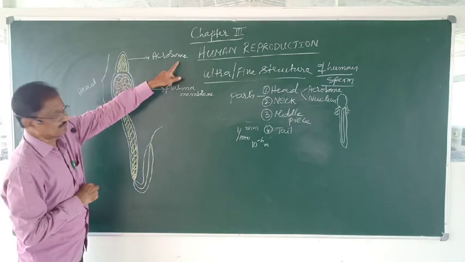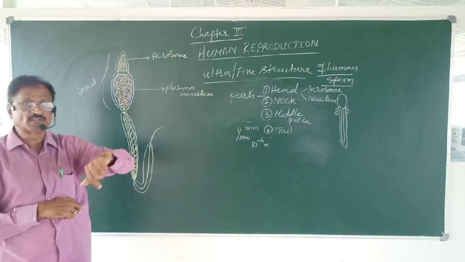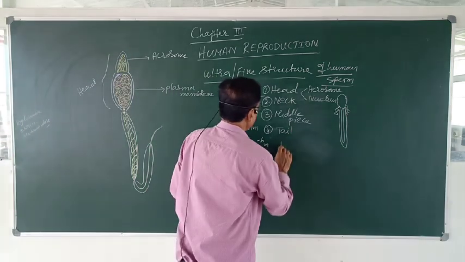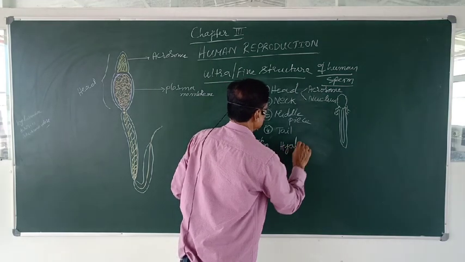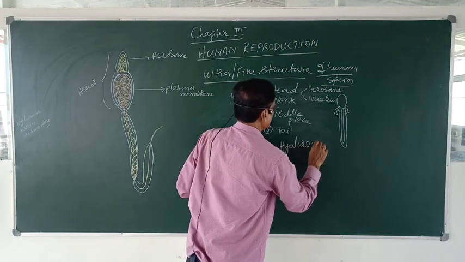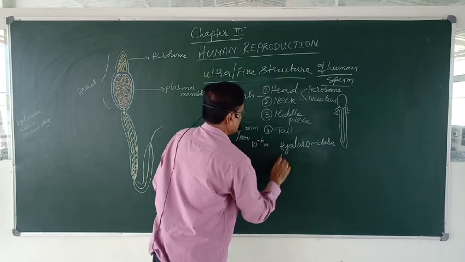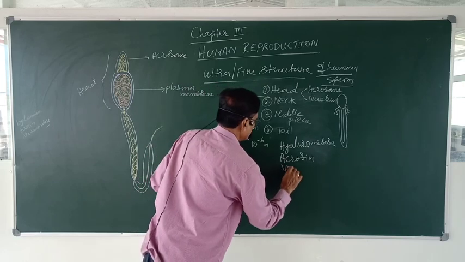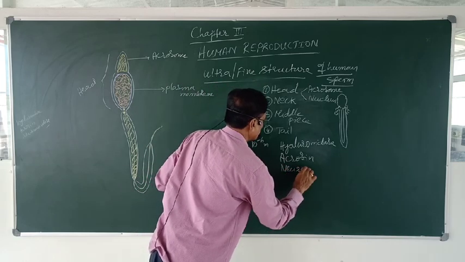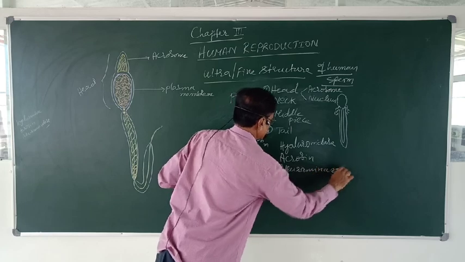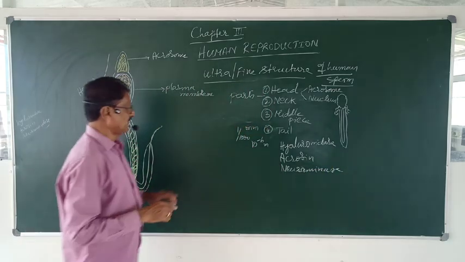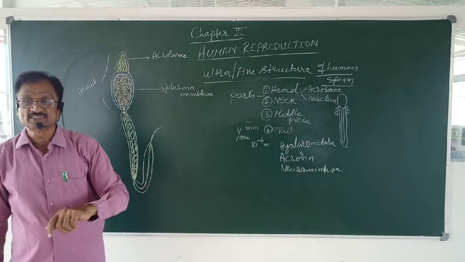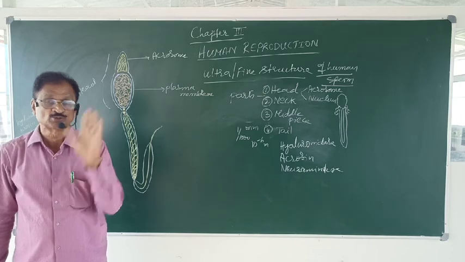This is because acrosome contains enzymes like hyaluronidase, and then acrosin or even neuraminidase. These are the enzymes found in the acrosome.